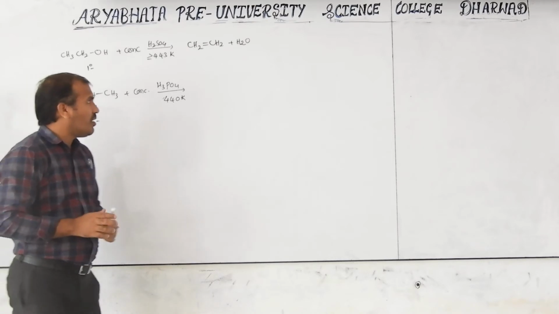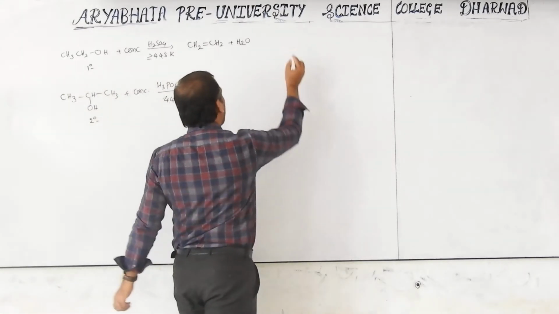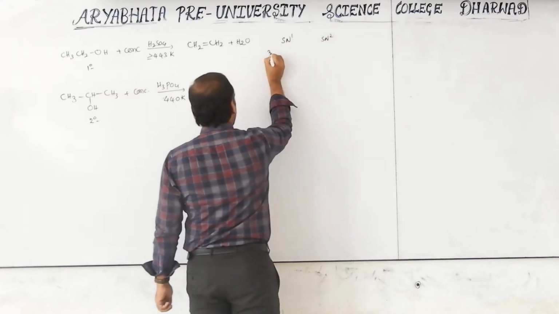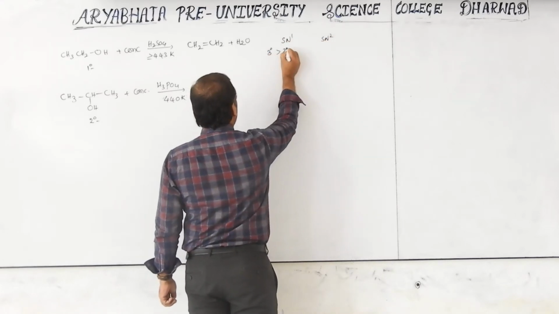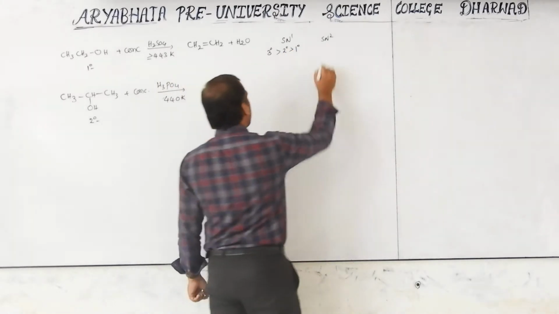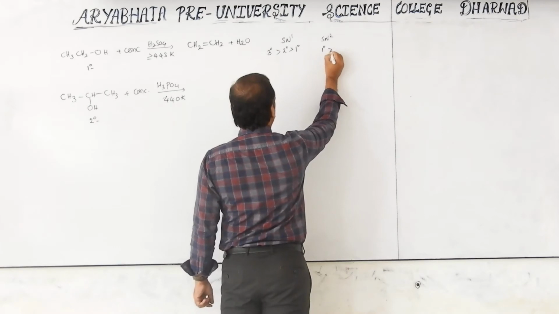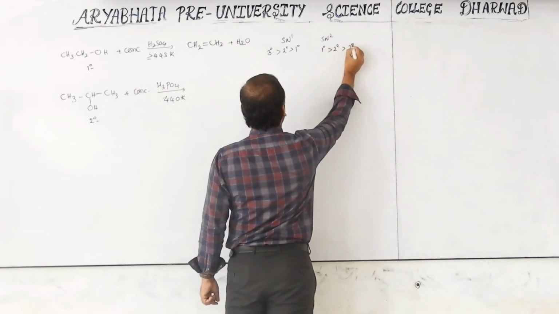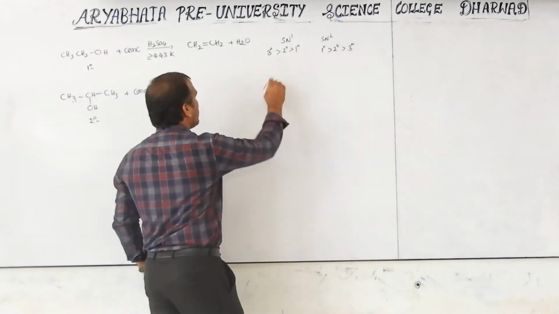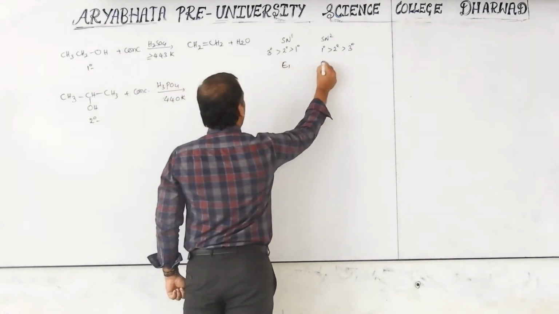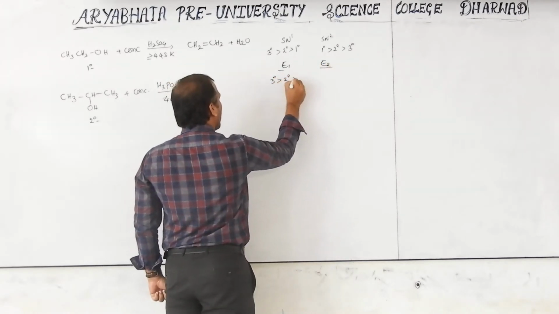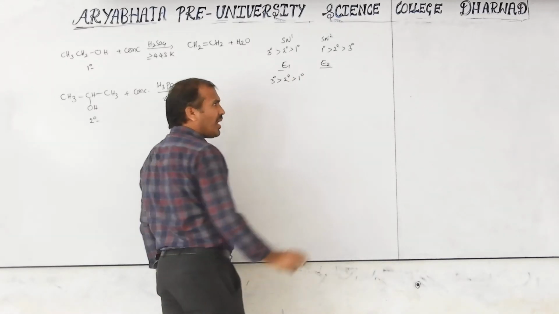Keep in mind, you may have studied SN1 and SN2 reactions. In the SN2 reaction, the reactivity order is primary alkyl halide, secondary alkyl halide, tertiary alkyl halide, so the reverse order. But in E1 and E2, the reactivity is the same: tertiary alkyl halide, secondary alkyl halide, primary alkyl halide.